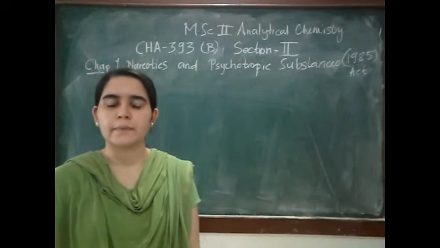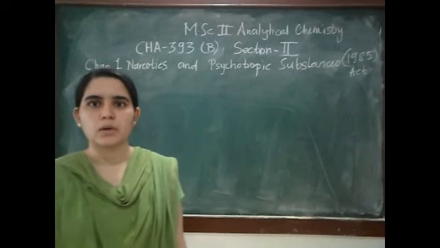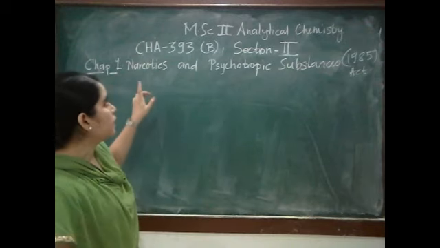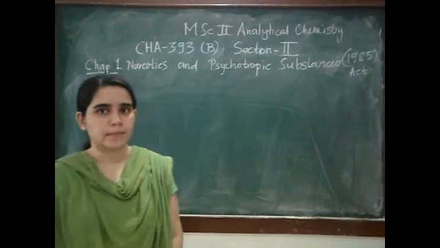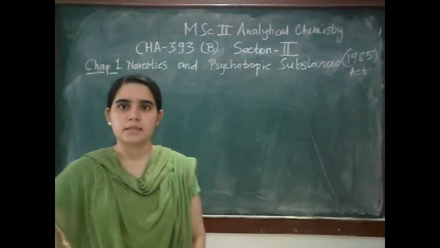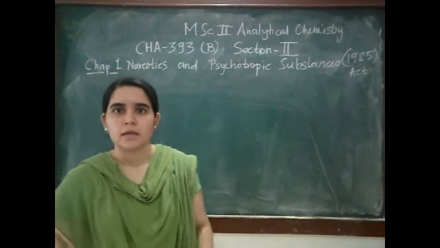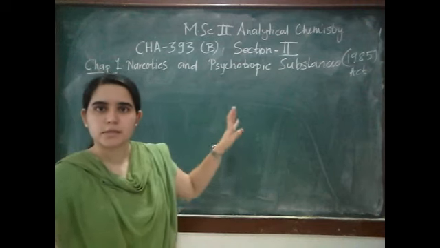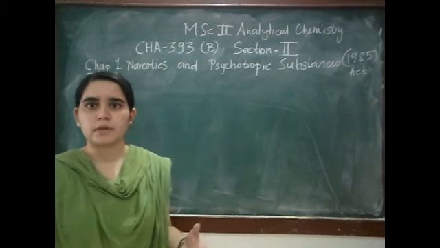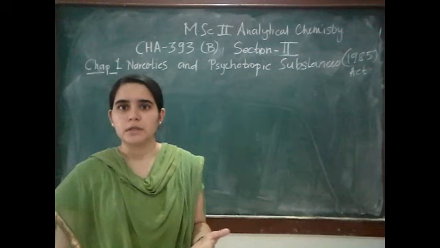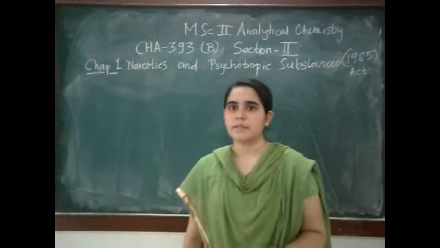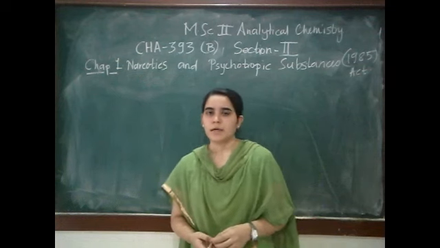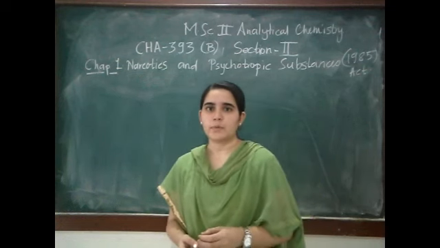Welcome back, students. Until now we saw CHA 393 B part section 2nd introduction to syllabus, and we also saw that there are 3 chapters in section 2nd. The first chapter we started with has points like drugs, narcotics, psychotropic substances, and opium poppy.